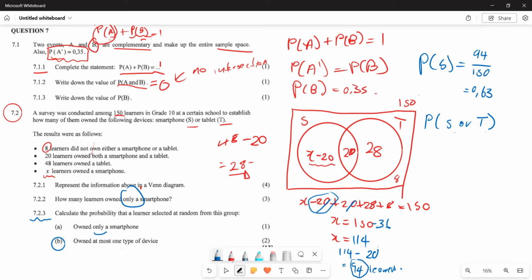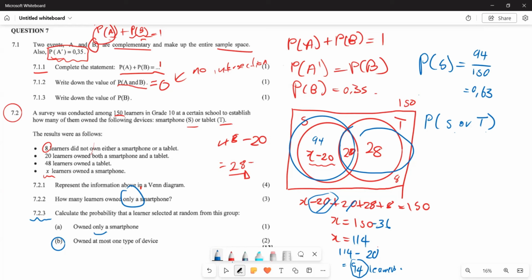And whenever you are looking for the S or T, which means you are going to look for all these events between S and T. Remember what we had here: this was our 94, right? This here was given by 94. And what else were you given here?